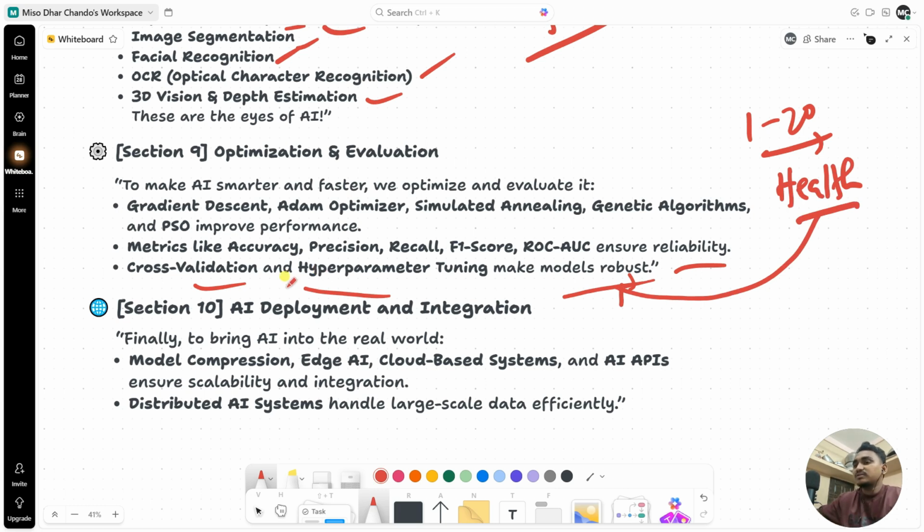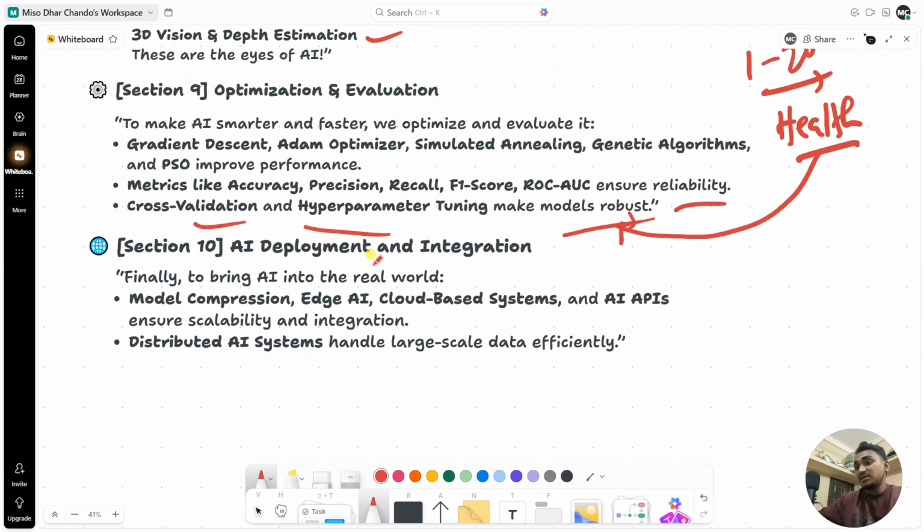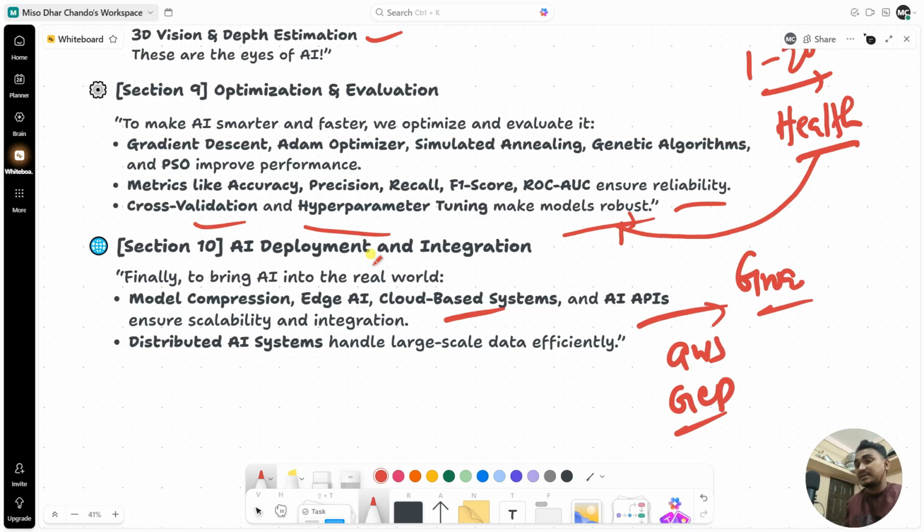Okay. Now, section number 10, AI development and integration. It is finally to bring AI into the real world. So you can do model comparison of different kinds of models. The cloud-based system, you can deploy it on AWS or GCP. You can do it. And AI APIs, you can also create AI APIs, which are also provided by Groq as a free service, and it basically ensures scalability and integration actually. And distributed AI systems basically handle large scale AI data efficiently. You need to also learn about that. How can you learn about distributed AI systems?